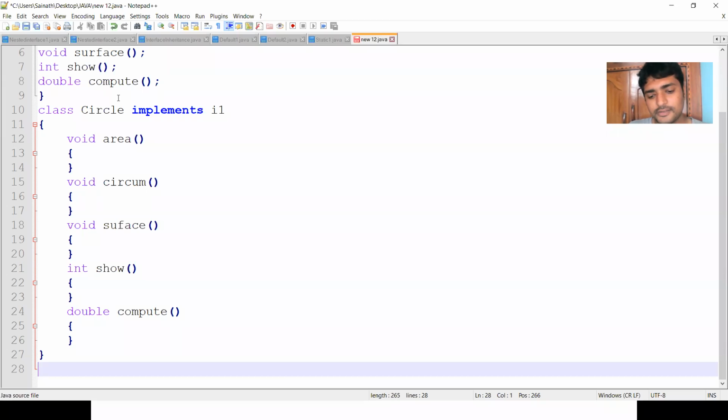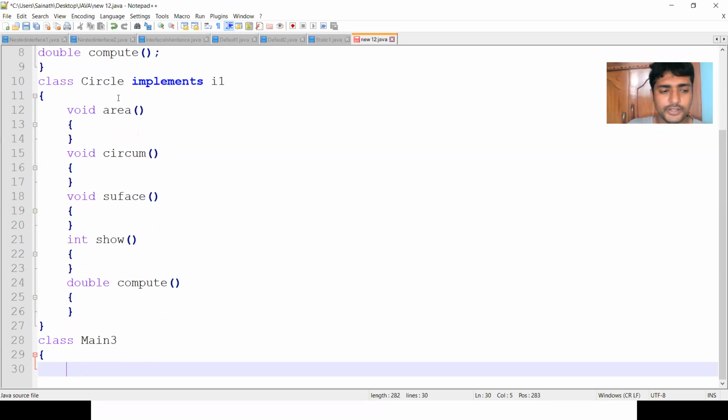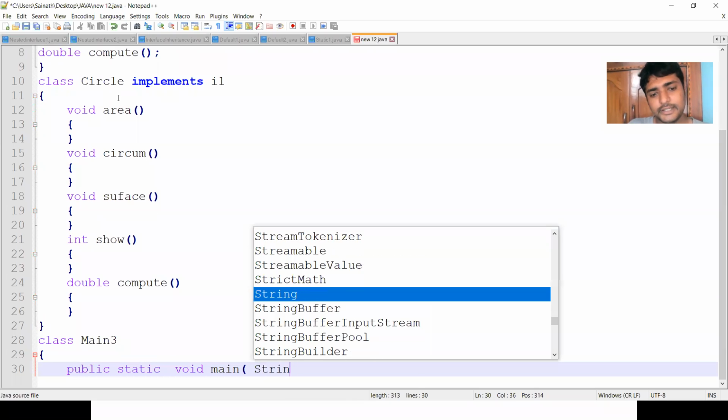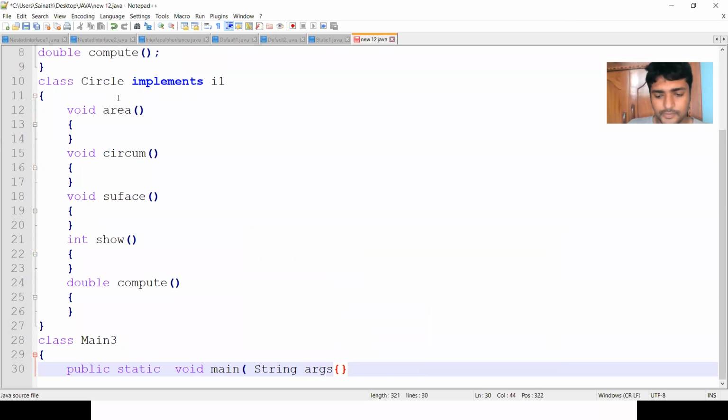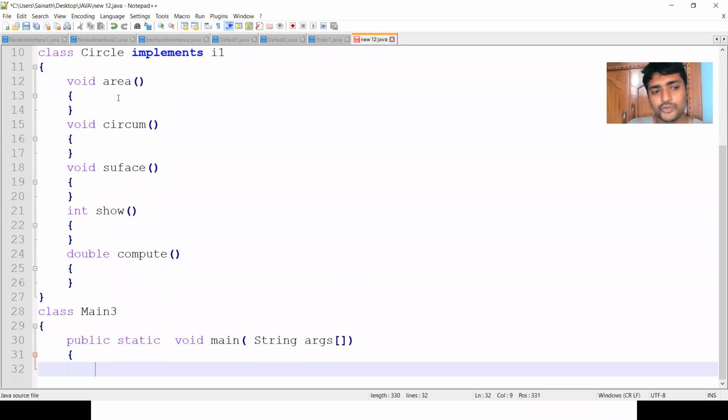In order to access all these things, we need a main class. So I am creating the main class, class Main3. In this, I have the public static void main, String args. So this is the main method. Here we can create an object. How can you create the object?